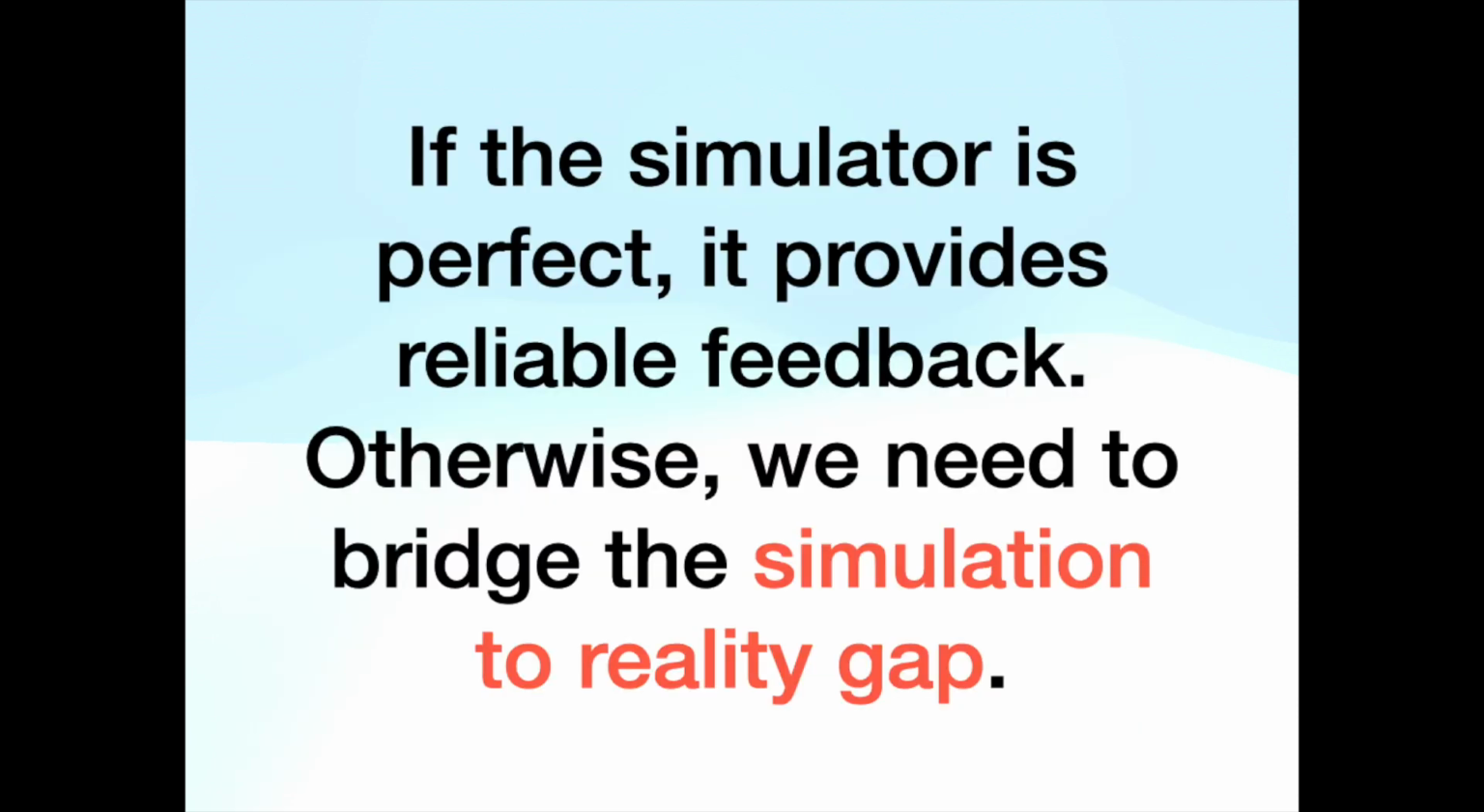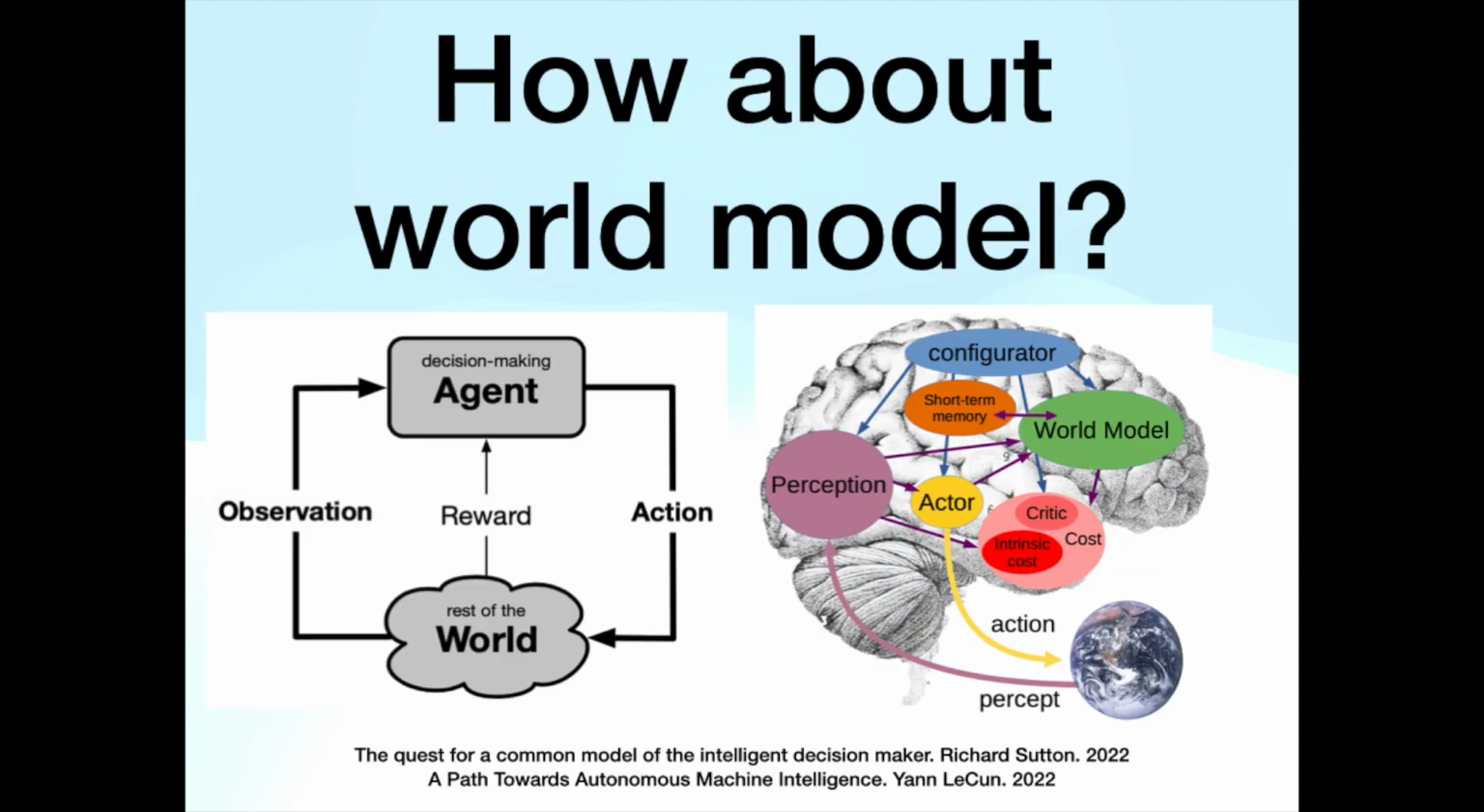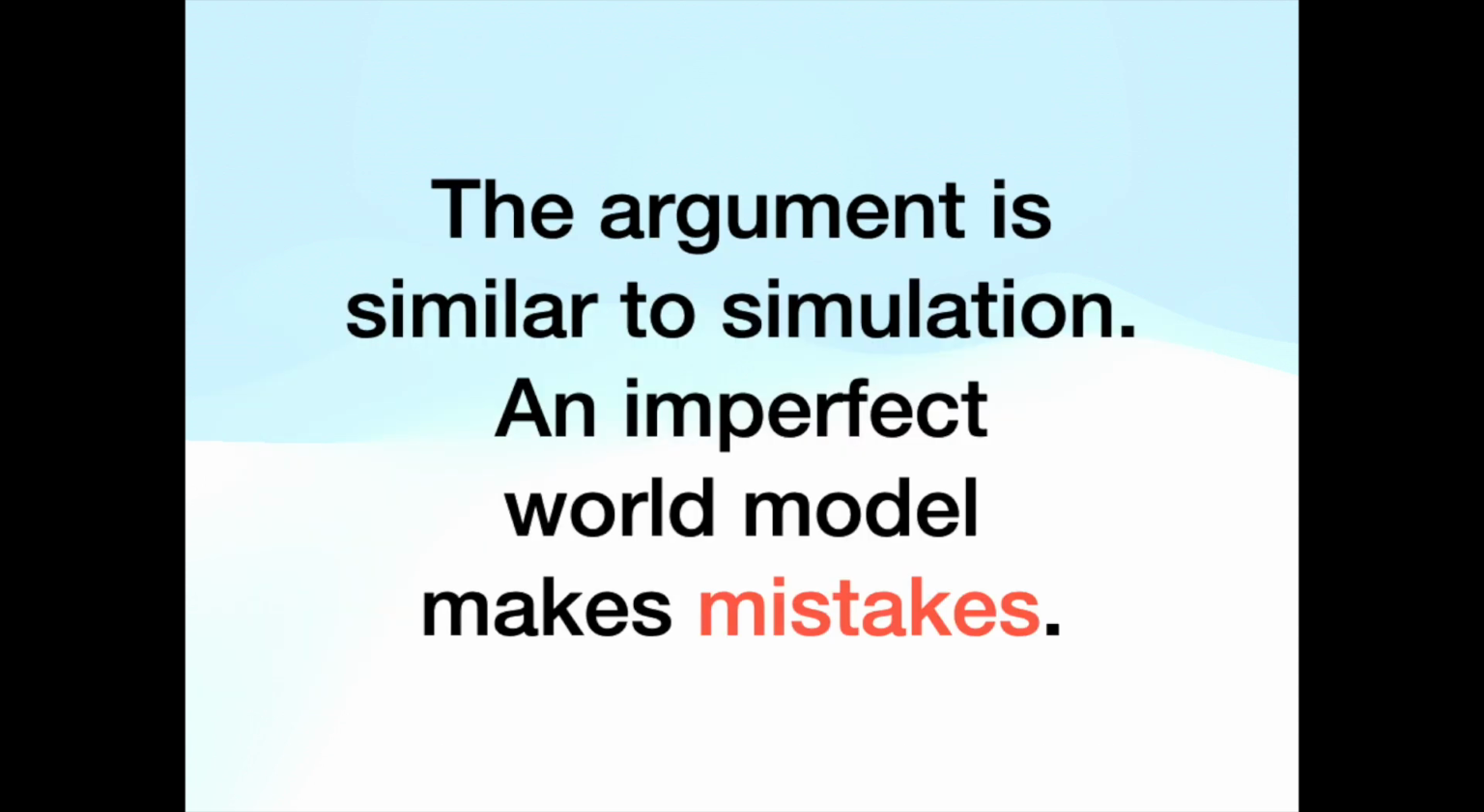How about simulation? If the simulator is perfect, it provides reliable feedback. Otherwise, we need to bridge the simulation-to-reality gap. How about world models, as discussed by Rich Sutton and Yann LeCun? The argument is similar to simulation. An imperfect world model makes mistakes.